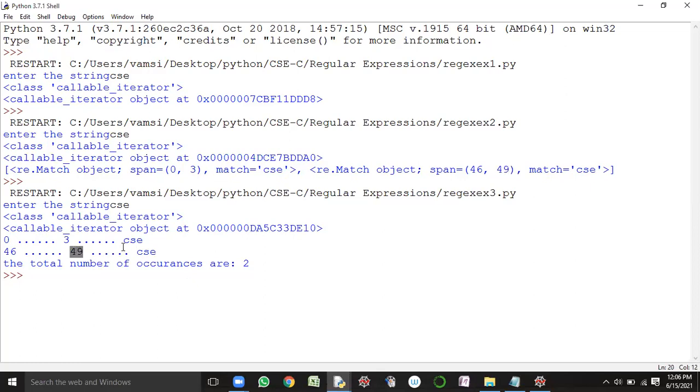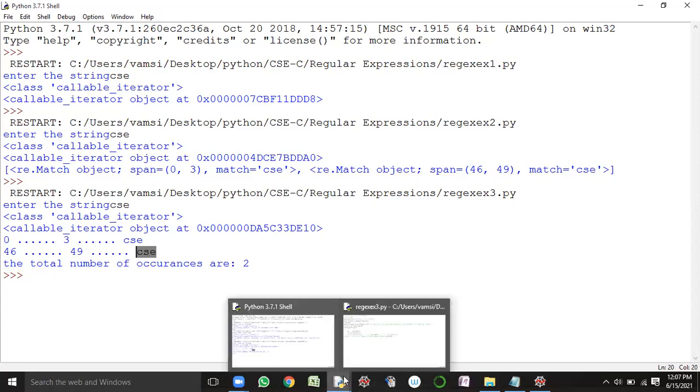So what is this one? CSE. This is the result of the group function. If the search pattern is available within the target, it returns the search pattern. Else, is it going to show you the CSE? No, sir. It won't show you anything. Nothing will be displayed. Is it clear, guys? Yes, sir.